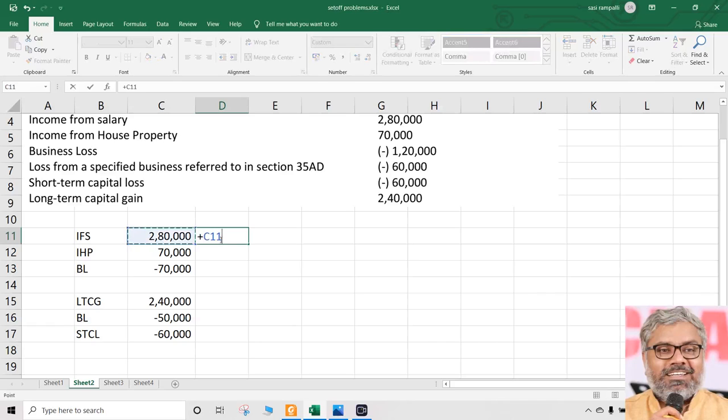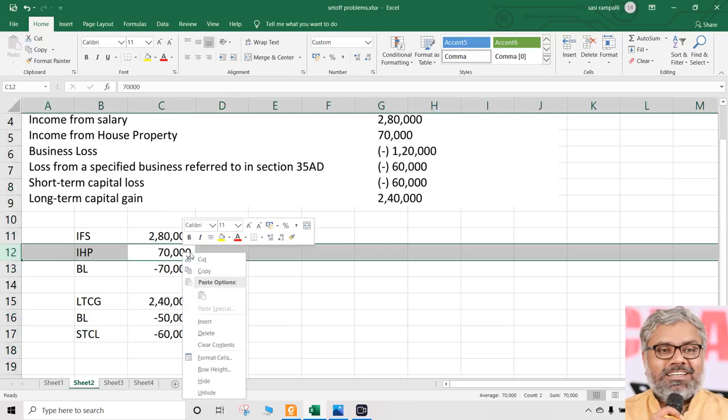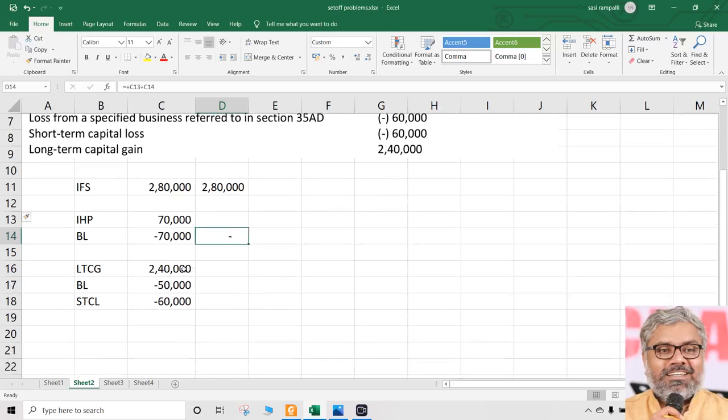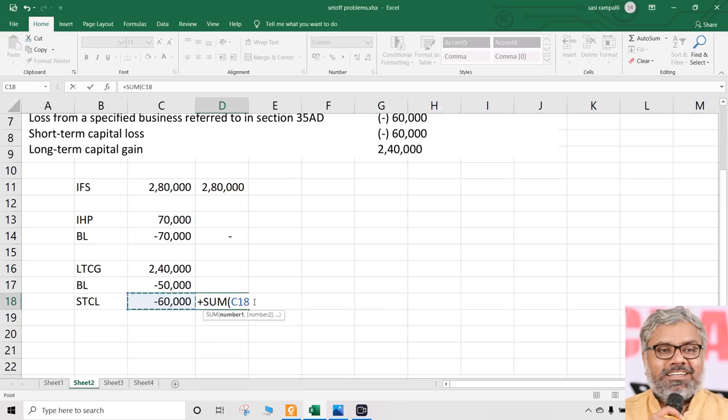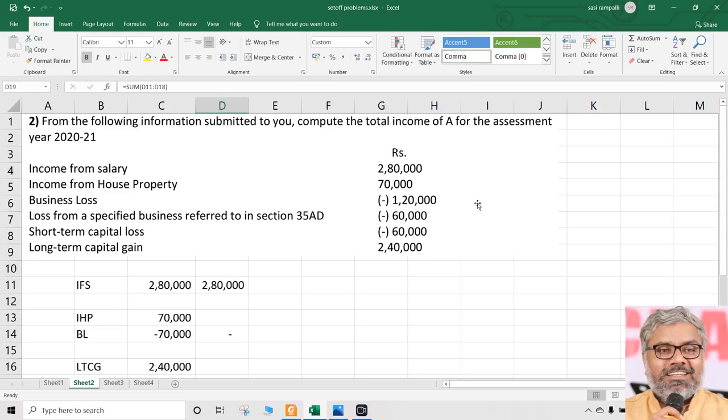So here we have 2,80,000 salaries. Of course, income from house property is nil. Taking each head of income one by one: salary is 2,80,000, income from house property nil. Then capital gains, after the set off actually happened, can be overall calculated as 1,30,000. That's it. The total income of this particular SSE would be 4,10,000.